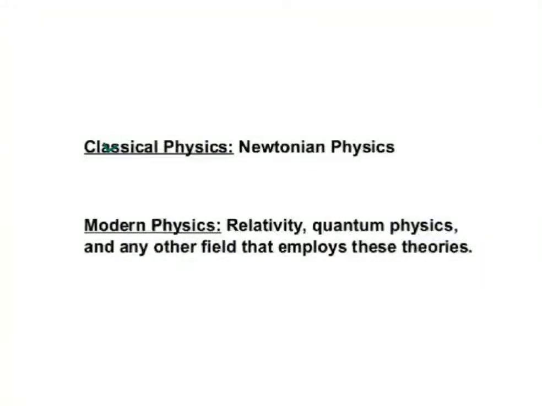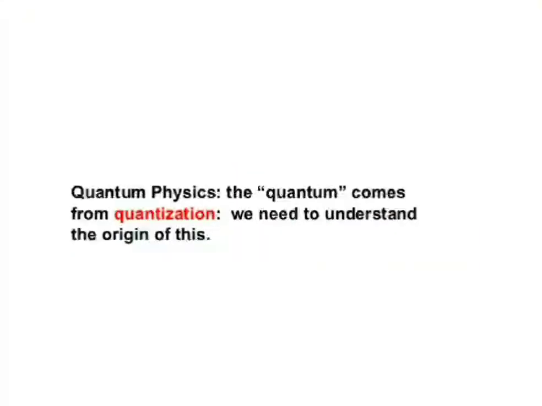So we have another name for Newtonian physics, which is known as classical physics. Okay, and we have another term, modern physics, and modern physics is a combination of relativity and quantum physics. Okay, now we have a very important term which is quantum physics. Quantum and quanta basically come from the word quantization, and this quantization basically means unit, smallest unit we can say.